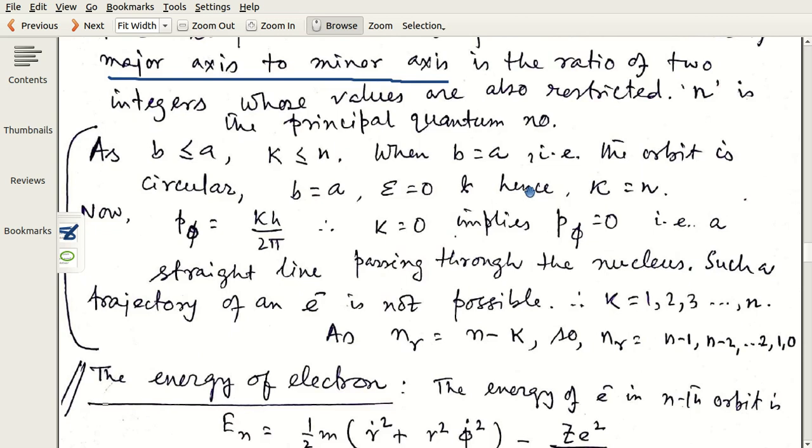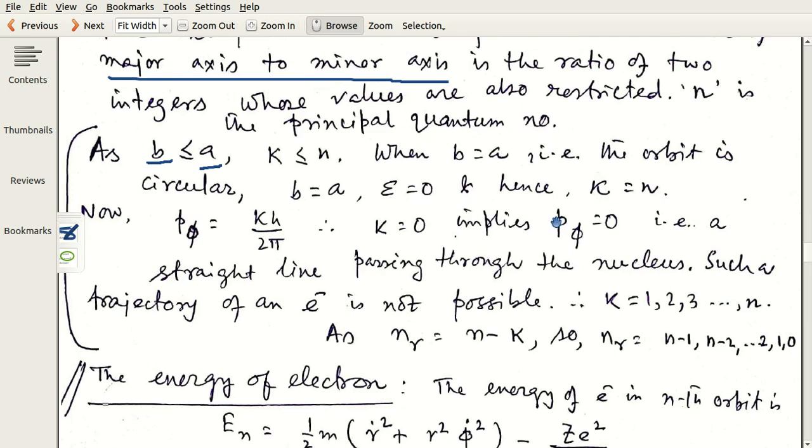So what kind of restrictions are there? We know that the major axis is bigger than the minor axis, and when they are equal, it becomes a circle. That is, when b equals a, then k is equal to n, in case of a circular orbit.